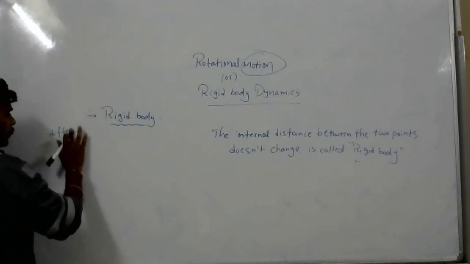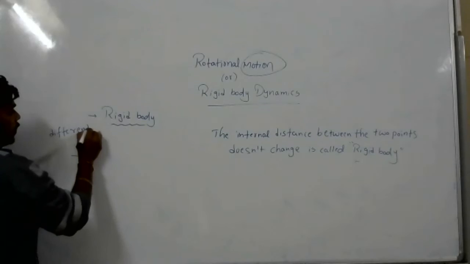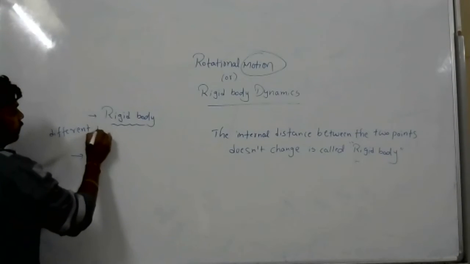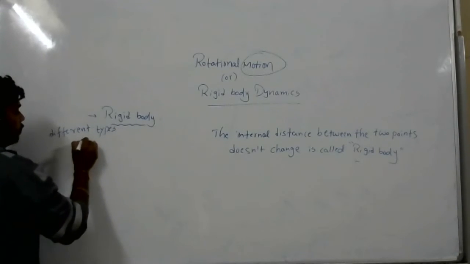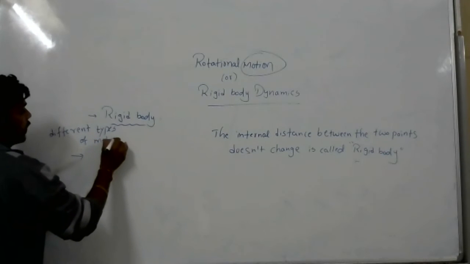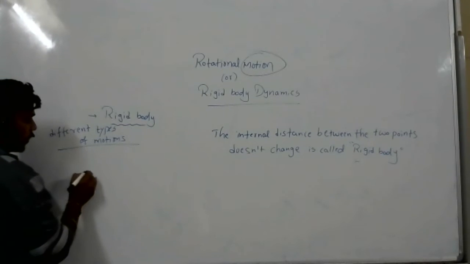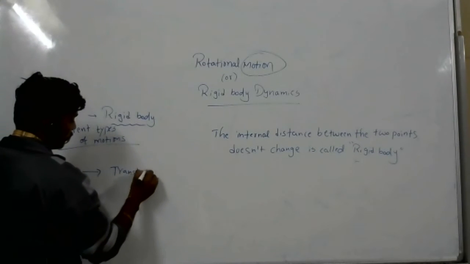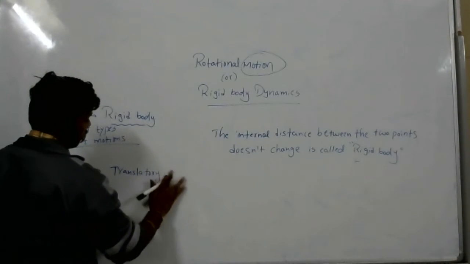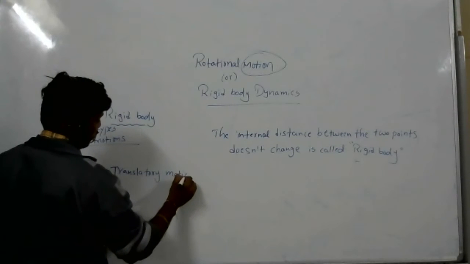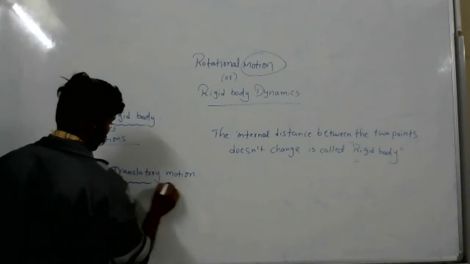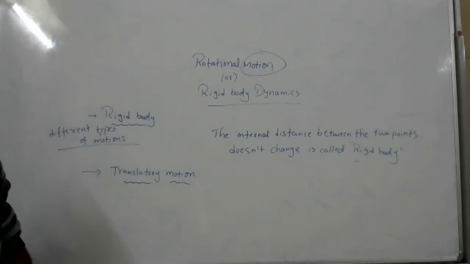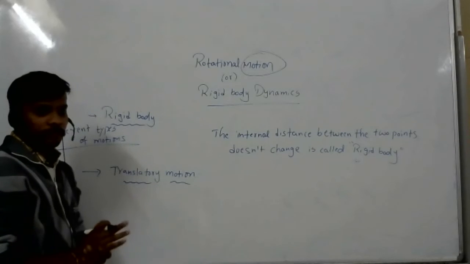Different types of motion. Different types of motions I am explaining. Look at this. So first one is translatory motion. Okay, translatory motion. Look at this.